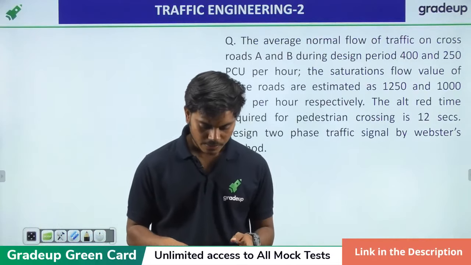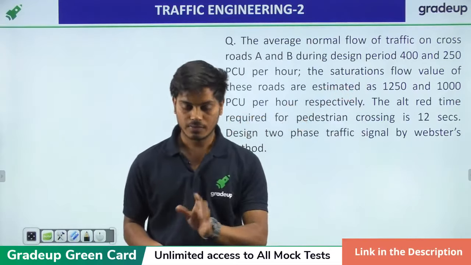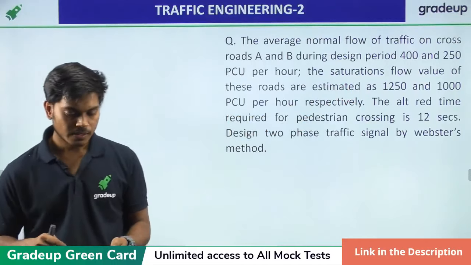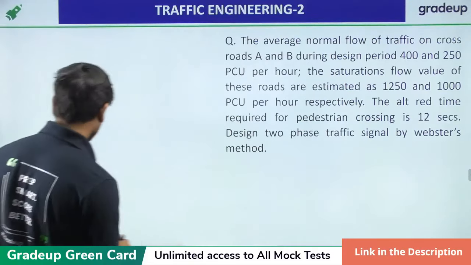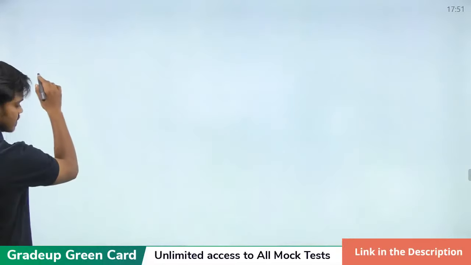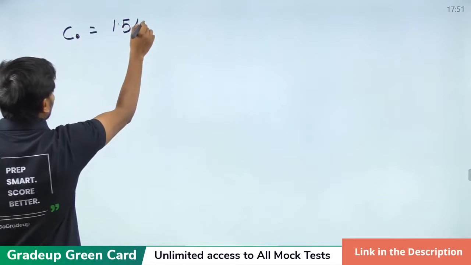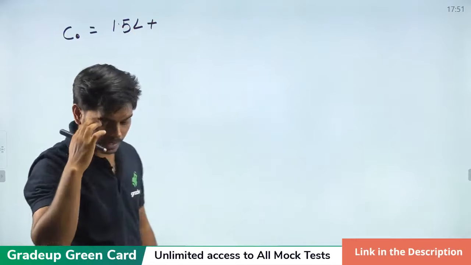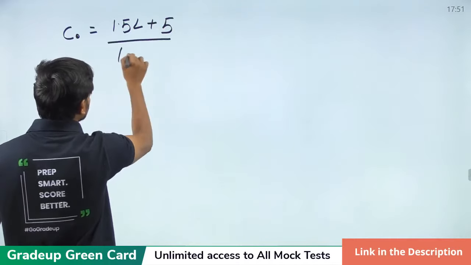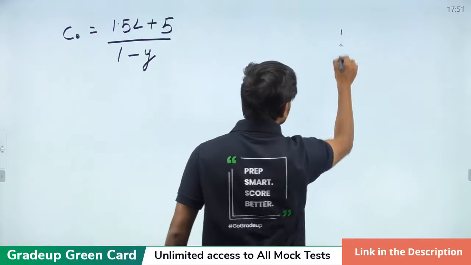The all red time required for pedestrian crossing is 12 seconds. L is the all red time actually, and 1.5 L we have discussed here. Design a two-phase traffic signal by the Webster method. So according to the Webster method, the optimum cycle length is given as 1.5 L plus 5 upon 1 minus Y. Okay, and we have two roads, A and B.